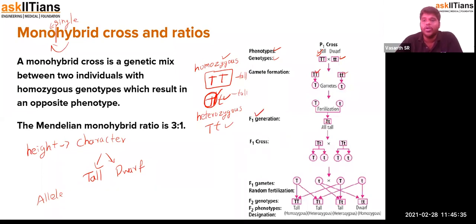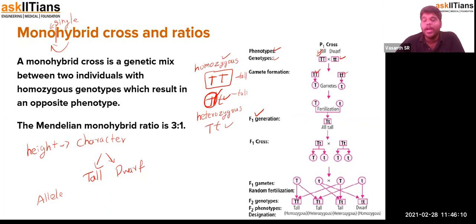Then he wondered why one parent is tall and another is dwarf. It should have something to do with it. We had a cross between a tall plant and a dwarf plant, but the expressing characteristic was only tall. Later he was able to understand a few things which we'll be discussing in the upcoming videos. In this, he performed the F1 cross. In that F1 cross, individuals of the F1 generation are allowed to cross. So that will be capital T small t, capital T small t.